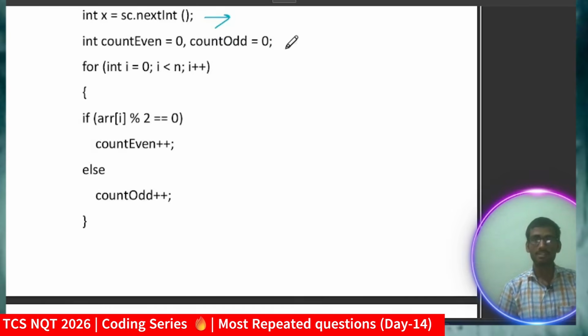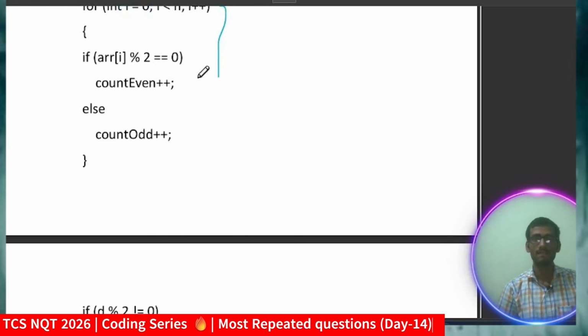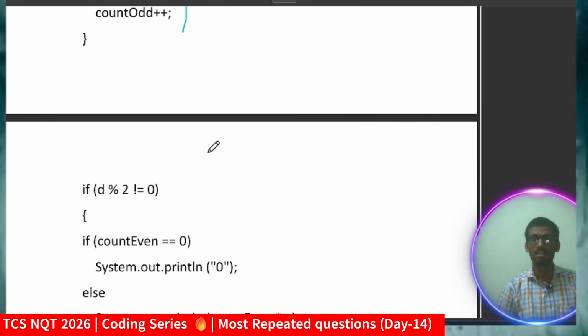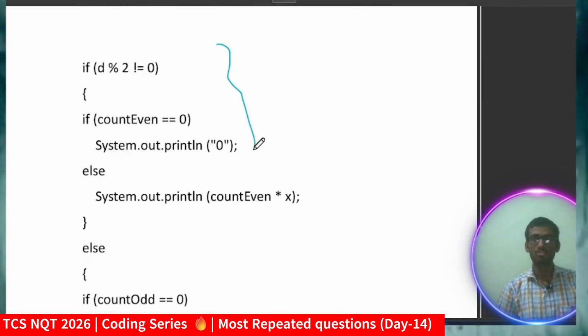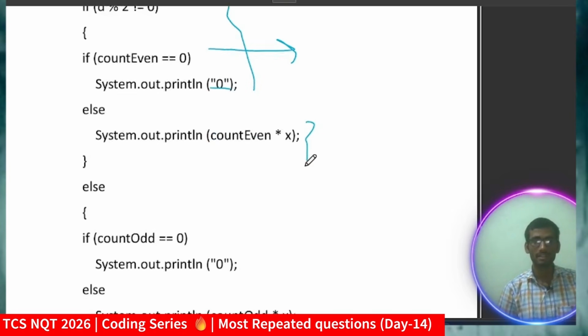Now the same thing I'm doing, declaring the temporary variables count even and count odd, traversing the loop, checking if it is even, then I will count even. If it is odd, I will count odd, meaning I count the total number of odd and even digits of vehicle numbers. If count of even is equal to 0, meaning no one is violating the rules, so System.out.println 0, otherwise I will multiply by x. Same thing with odd.